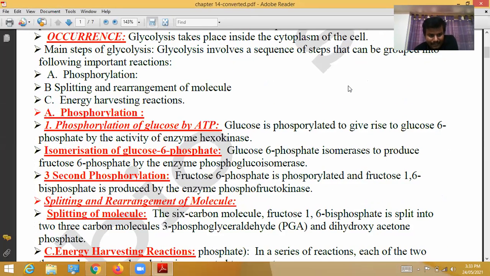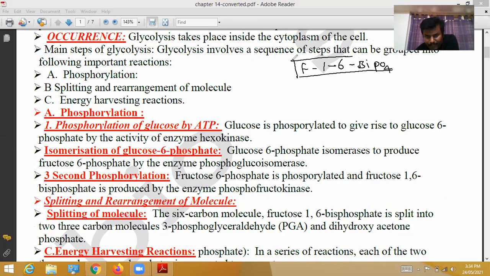Okay. Next, what happens here? Splitting of molecules. Fructose 1,6-bisphosphate splits into two molecules. That is splitting and rearrangement of molecules.